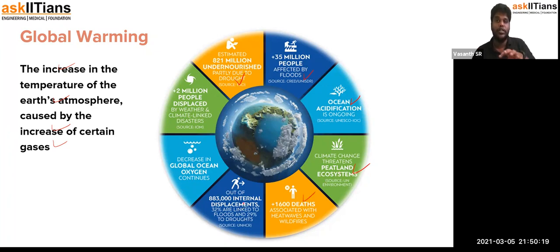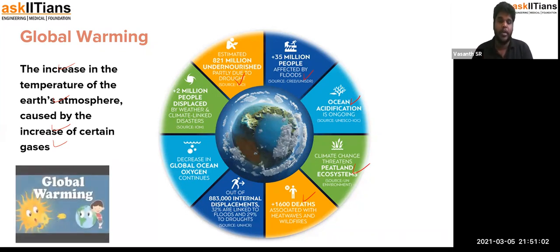And due to a constant rise in temperature in different regions over a specific period of time, there is constant displacement of people from one place to another, and the oxygen that is present in the ocean will be completely reduced, because the diffusion of gas will not take place, and the water will not be in proper places. It will be raining at different places, raining faultily, at a different location and time, which is not expected. So obviously there will be a catastrophic event due to global warming. The complete monsoon will be messed up, and the complete system of life will be messed up. So that's the huge implication of global warming.